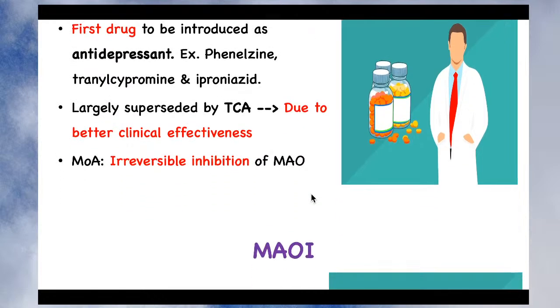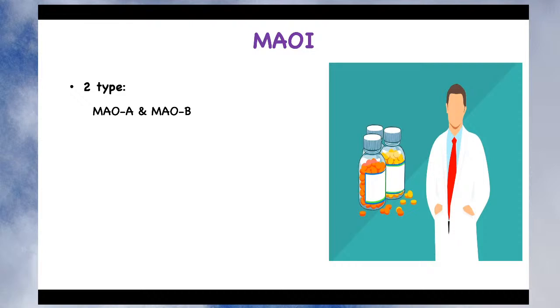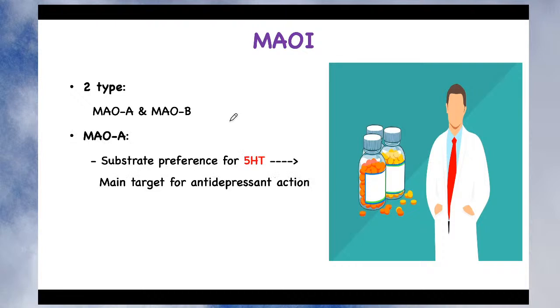Let's see further detail of this enzyme. Monoamine oxidase is of two types: monoamine oxidase A and monoamine oxidase B. Let's see what each does. First, monoamine oxidase A is the enzyme whose substrate preference is 5-hydroxytryptamine.